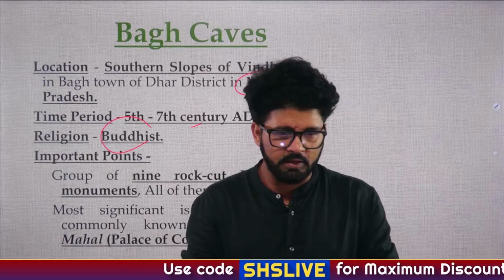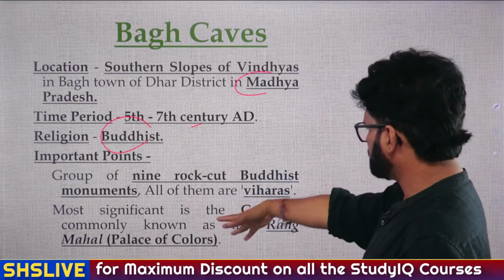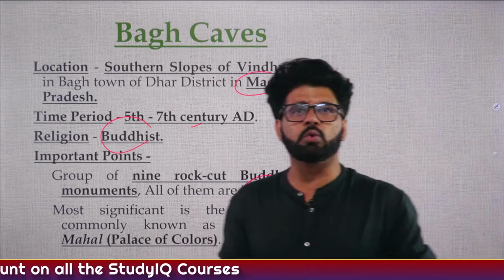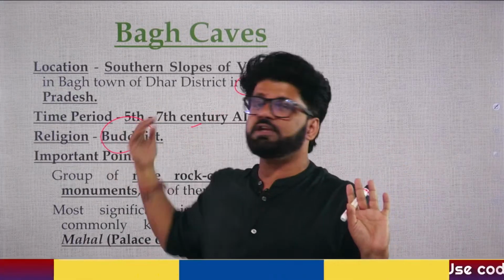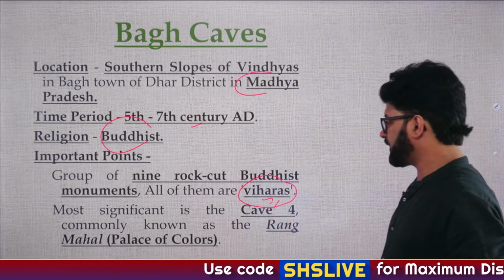Difference between Aine-Akbari and Akbar Nama. Okay. So a group of 9 rock-cut Buddhist monuments, all of them are viharas. We had done one mathematical calculation earlier that when it comes to viharas and chaityas, most of these caves will have more viharas than chaityas. See here, our logic is totally correct.